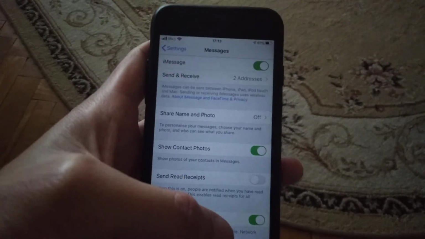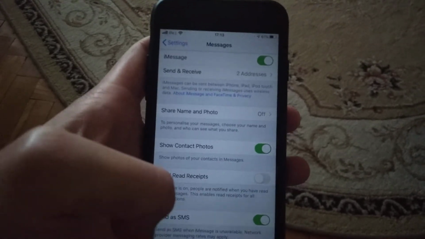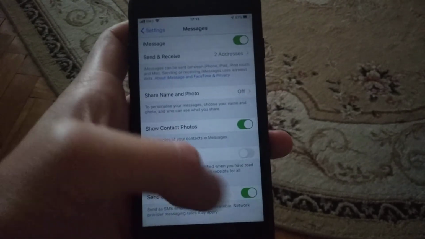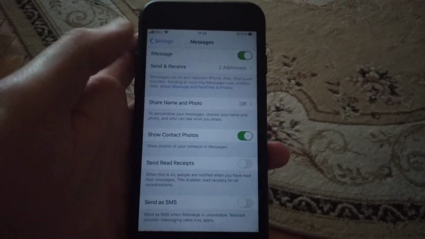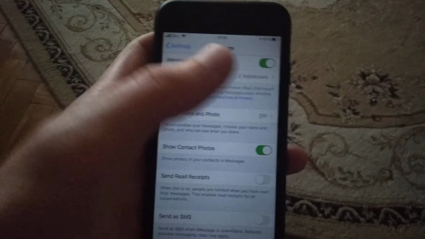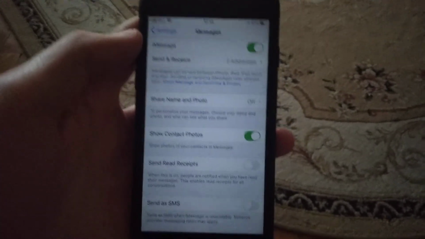But if you really need to send this message, so you can also try this way. So after you do it, just turn off here for not using carrier SMS and just using iMessage, and now it will use only iMessage. So this is the way how you can fix it.